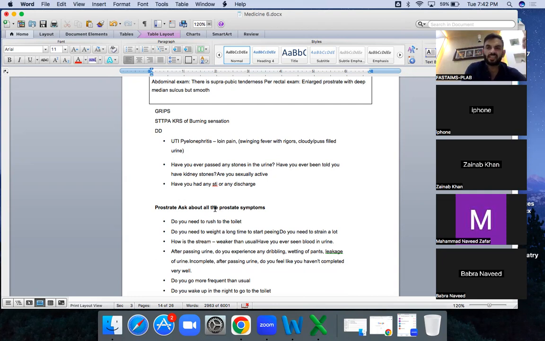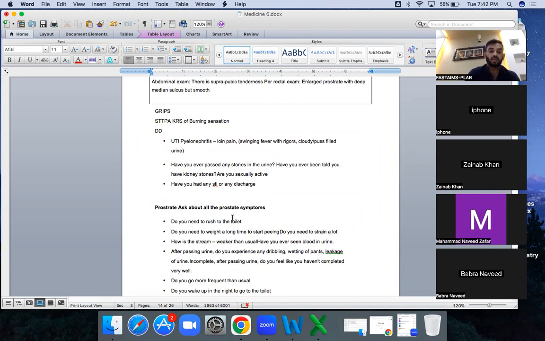The prostate incontinence is overflow incontinence, in which because of the obstruction, urine is always there and you cannot evacuate it. So it can be present in a mixed way. So the prostate questions are actually the incontinence questions. You need to ask these questions in any scenario with incontinence.